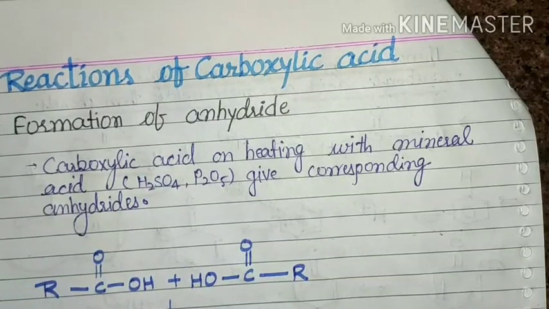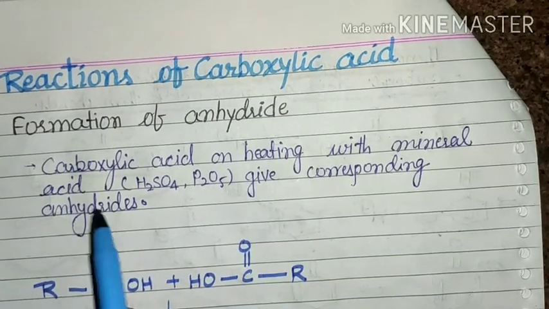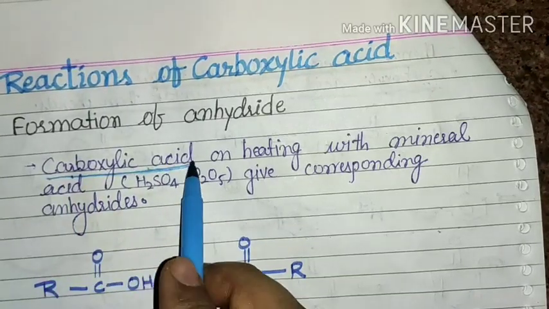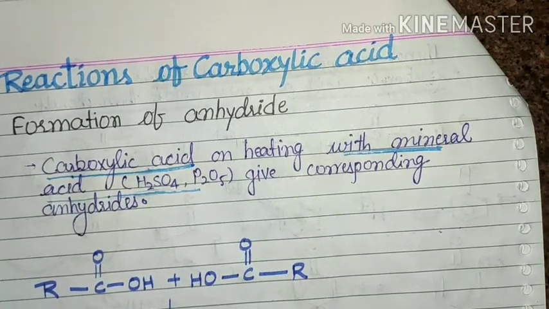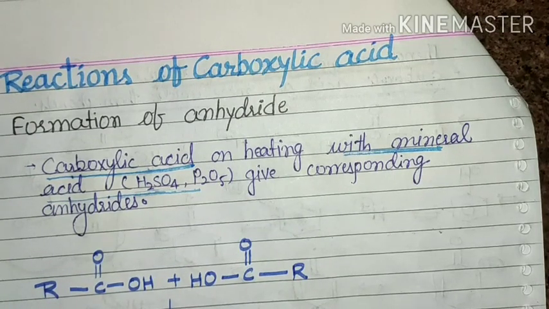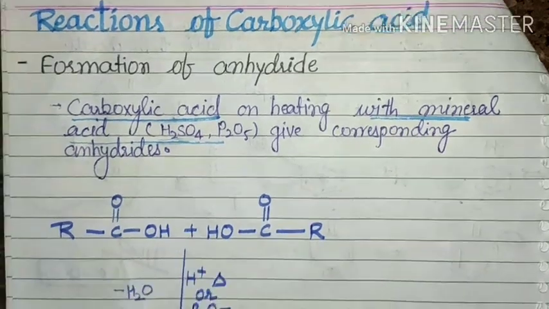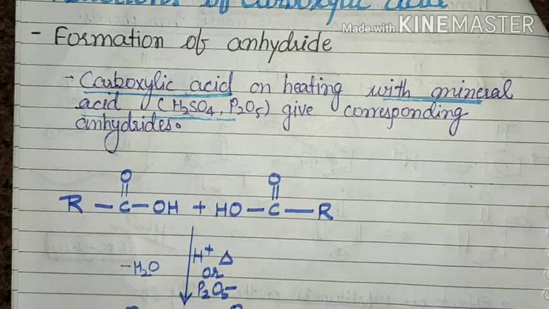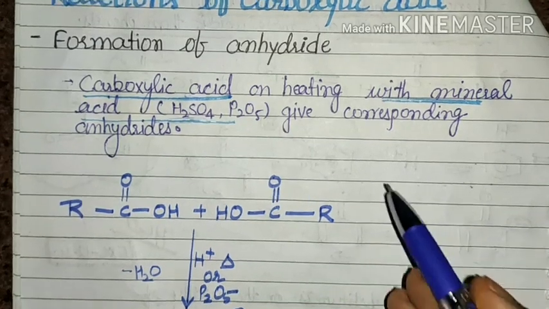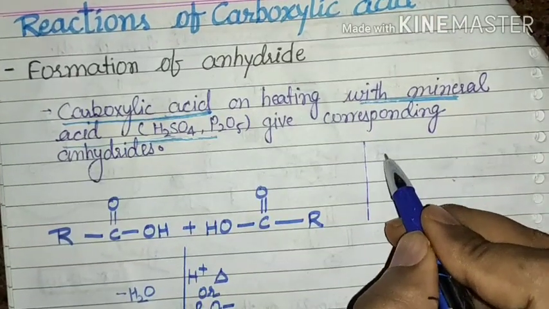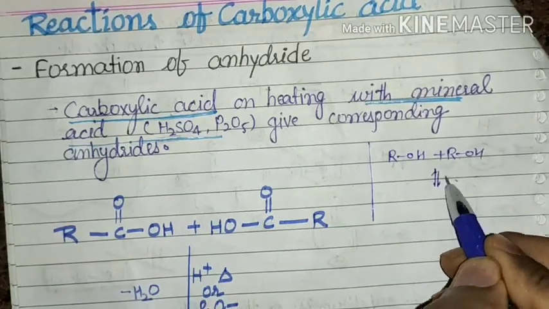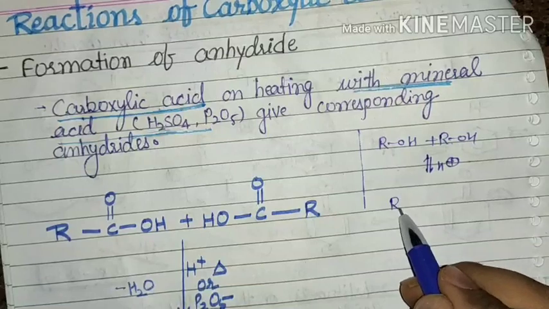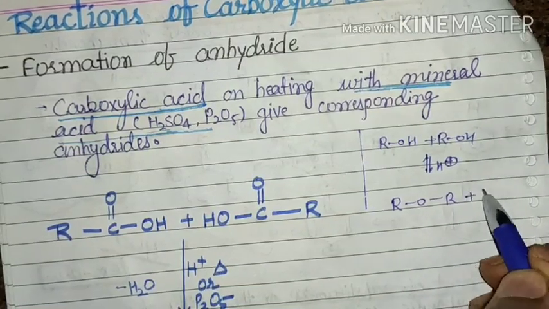Namaste, good morning students. Just after completing the preparation and physical properties of carboxylic acid, we now move to the reactions shown by the carboxyl group in carboxylic acid. The first point is the formation of anhydride. Carboxylic acid on heating with a mineral acid such as H2SO4 or P2O5 gives the corresponding anhydride. Remember that in this reaction two molecules of carboxylic acid are involved. For recalling, two molecules of alcohol react together in the presence of acidic medium to give ether and water.